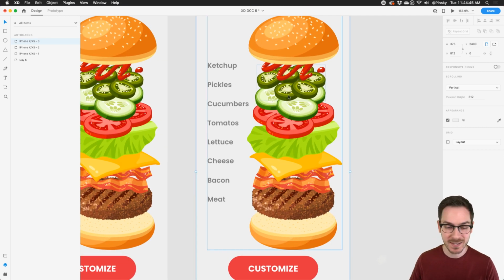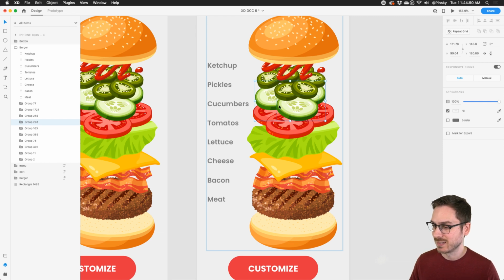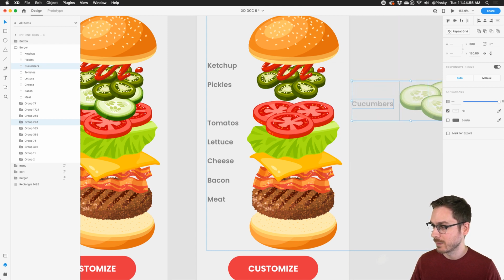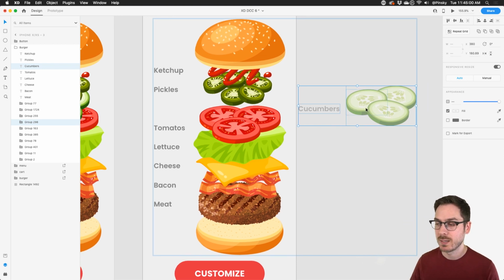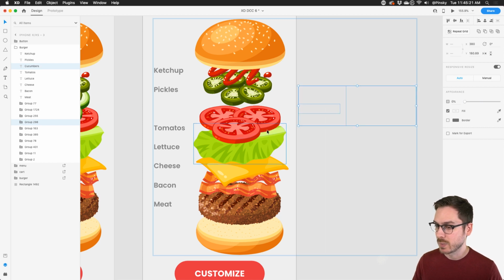So I'm going to, you know what? Because you mentioned that, Jonathan, I'm going to start with cucumbers. So I'm going to select the cucumbers layer and also the cucumbers text layer and simply drag these over to the right, just over here. And I'm going to decrease the opacity to 0. Now you're noticing they did not go onto the pasteboard, and it's because they are grouped within a group that contains other elements that are on the artboard. Otherwise, if they were not in a group and I move them over outside of the artboard bounds, they would go onto the pasteboard, which we don't want. But because they're in a group, everything is great. So I'm going to decrease the opacity to 0, and there we go.